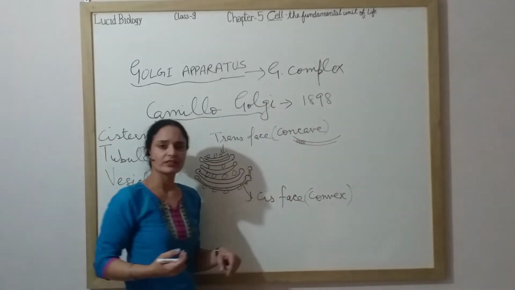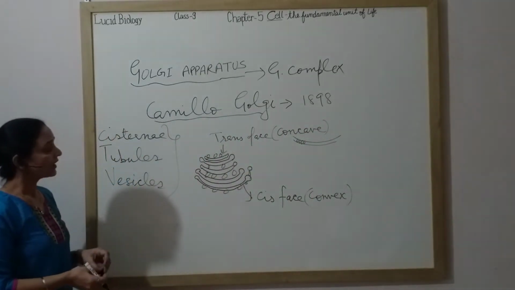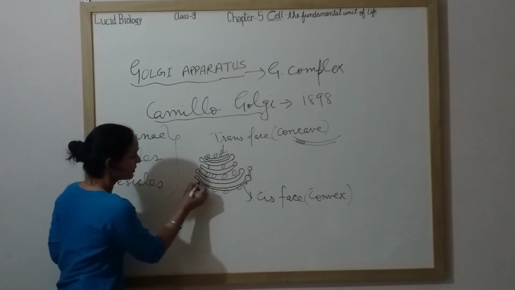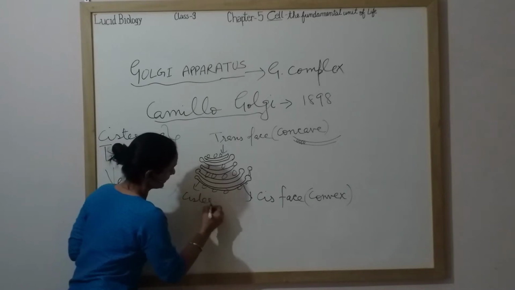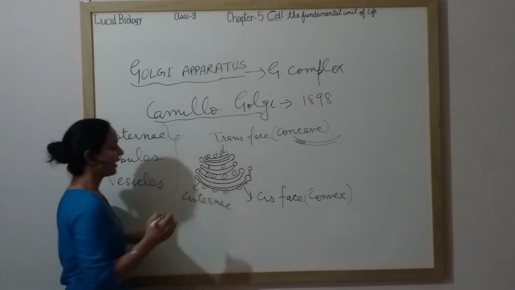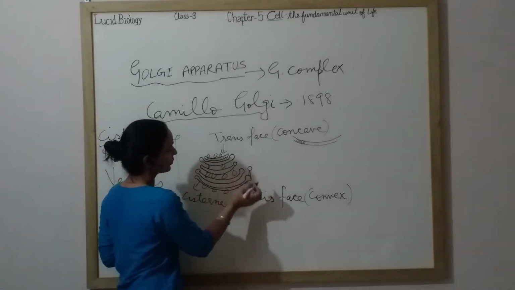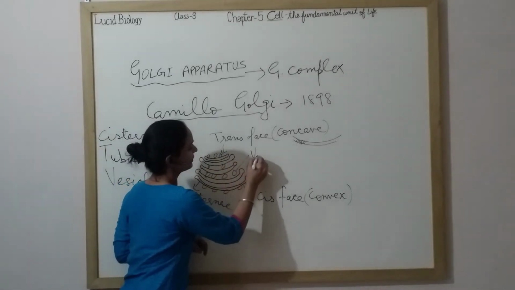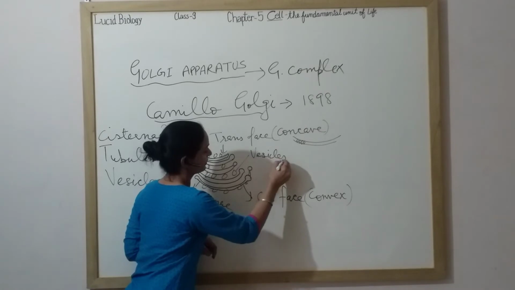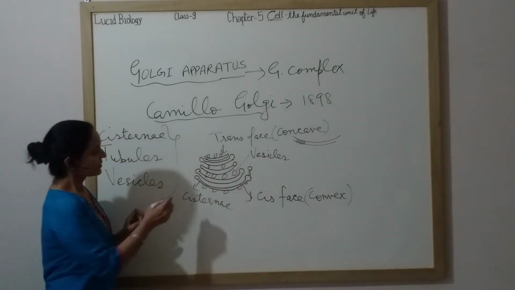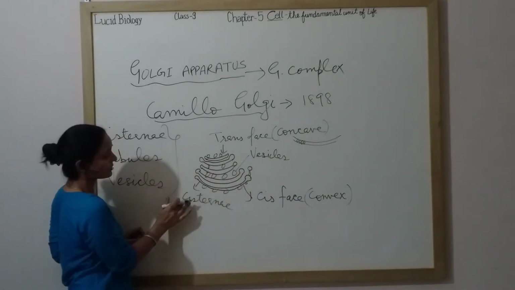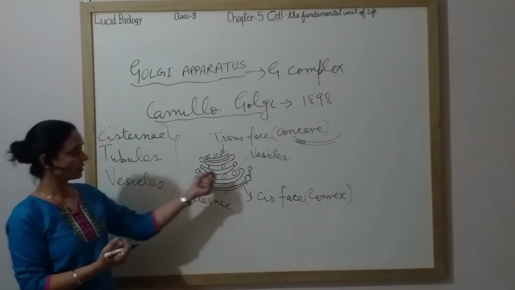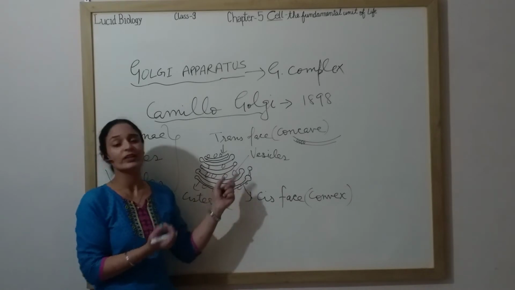This long closed sac is called a cisterna, and these round structures everywhere are the vesicles. Sometimes from the periphery of the cisternae, tube-like structures called tubules develop, which bud out vesicles.